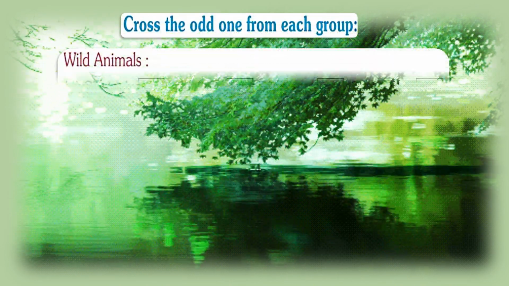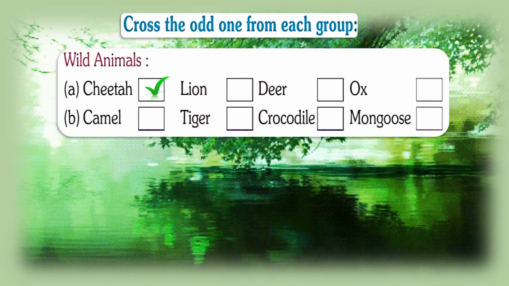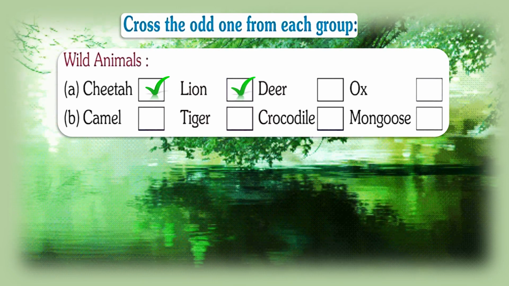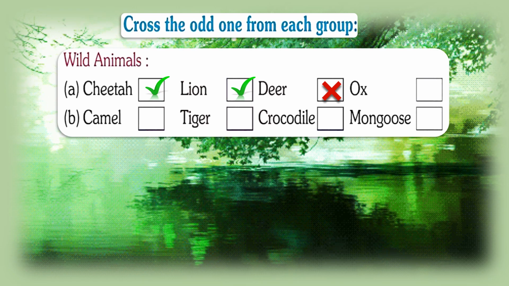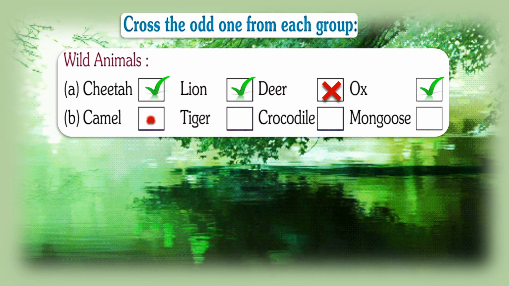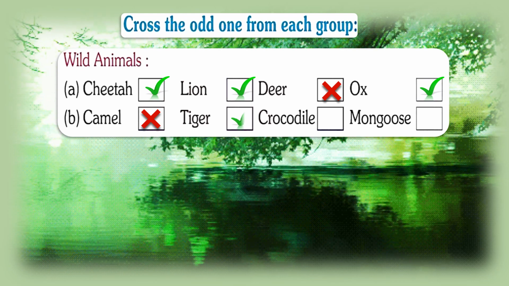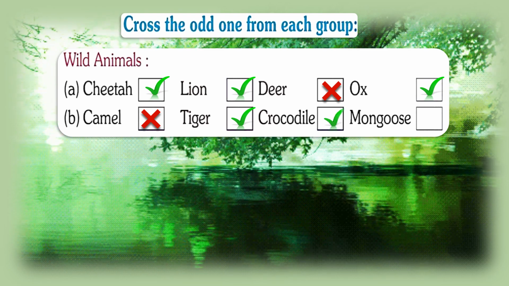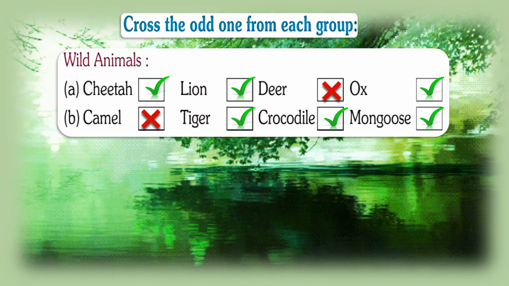Now cross the odd one from each group. That means it doesn't match with it. Cheetah, lion, deer, fox. Cheetah is correct. Lion is correct. Deer doesn't match here. And fox is correct. So that means this is one category of animals. Camel doesn't match. Tiger is correct. Crocodile is correct. And mongoose is also correct. So they also come in one category.